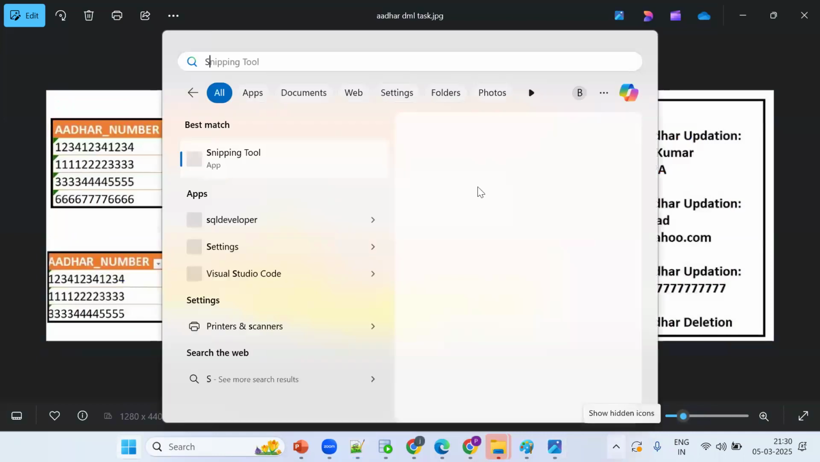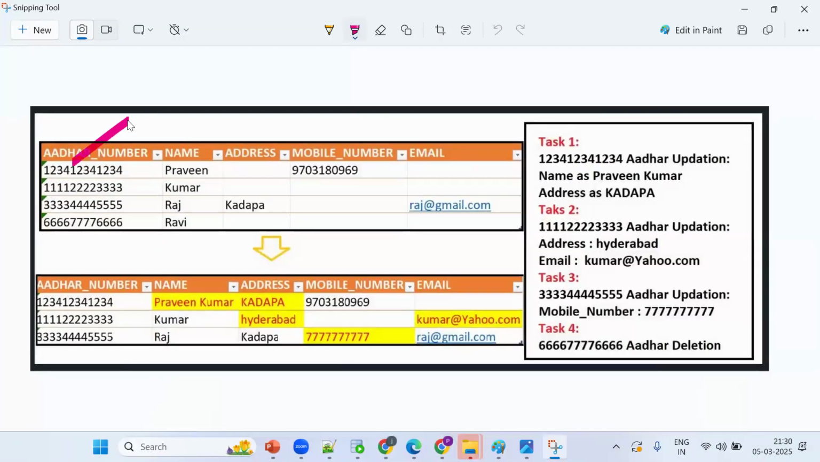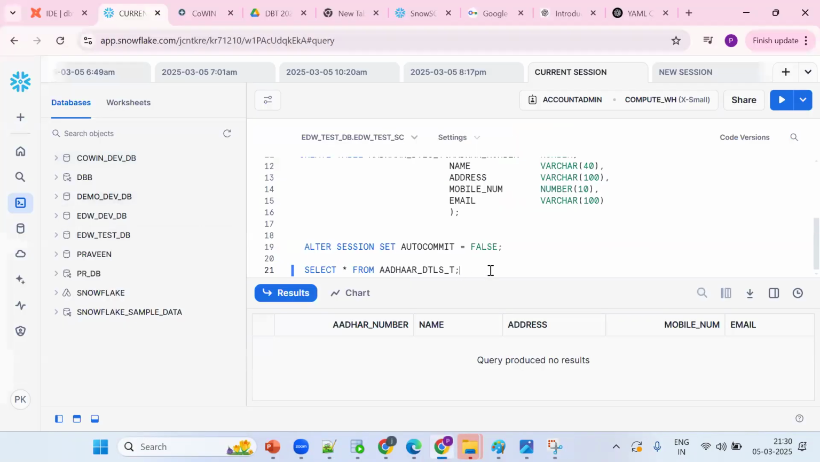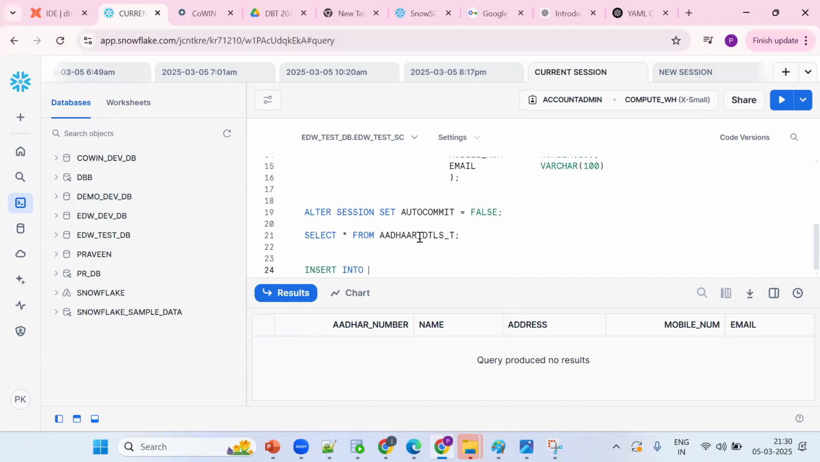Now let me take the screenshot. Try to populate the same data, then you will be able to understand this. How many columns are there? Aadhaar number, name, mobile number. Only 3 columns I want to populate. Let me go to the table. INSERT INTO Aadhaar details. Which columns do I want to populate? Aadhaar number, name and address. Copy, paste, Ctrl C, Ctrl V.